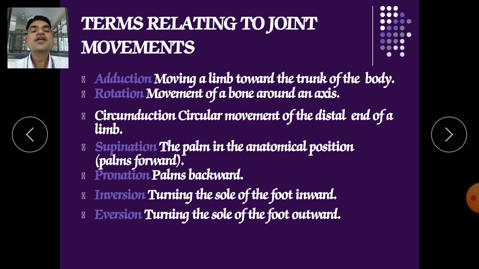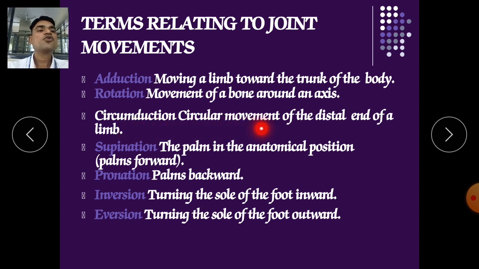Adduction is when we bring our hand back to the normal position, touching our body, so moving a limb toward the trunk of the body. The same thing with the legs: when your legs are at the normal position and you move a leg away from the body, it is called abduction. And when you bring that leg back to the normal position when you are standing, it is called adduction. Rotation is movement of the bone around the axis.